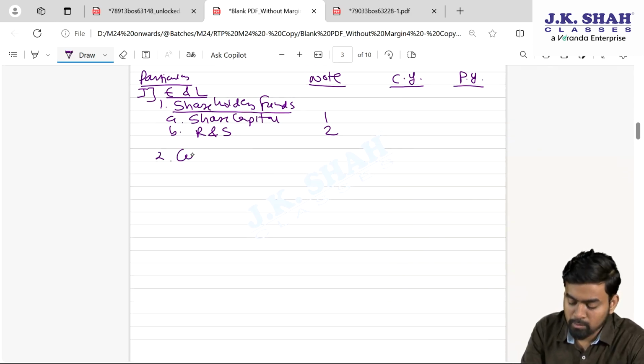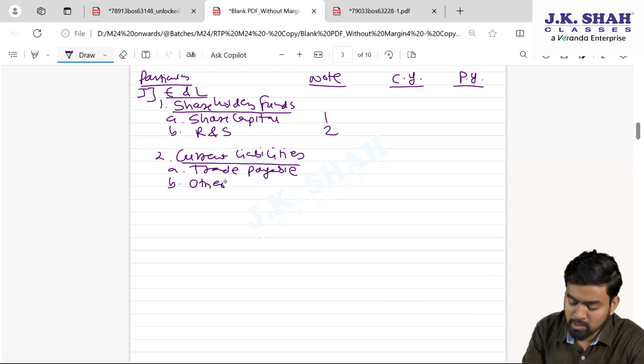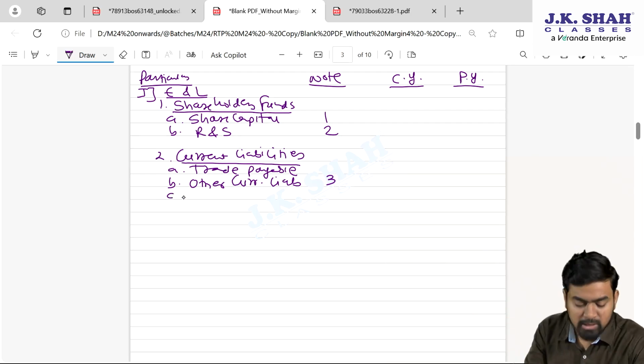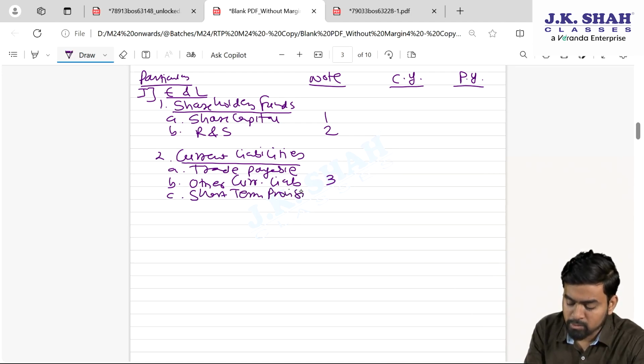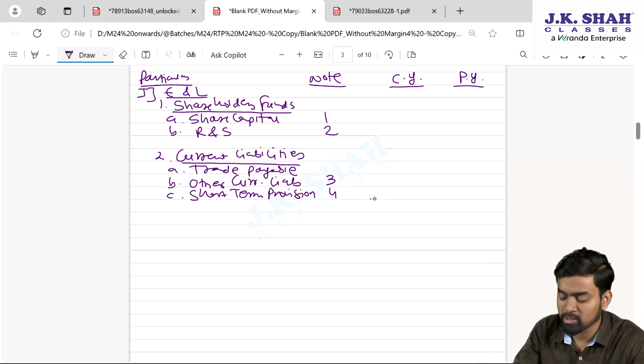Now the second note is for current liabilities. Number A, trade payable, because short term borrowing like bank overdraft etc. is not there. If you write it, put nil. B is what? Other current liabilities. If there is one item, directly you can write in the balance sheet, else you can prepare the note, there is no issue. C part is what, my dear students? Short term provision. There is short term provision in this sum, like provision for income tax. Directly you can write in bracket or you can prepare a note, there is no issue.